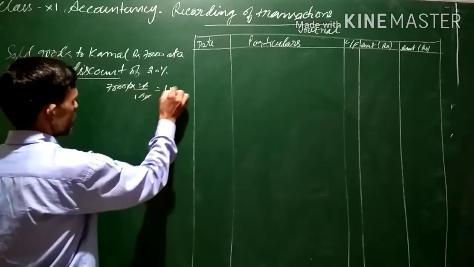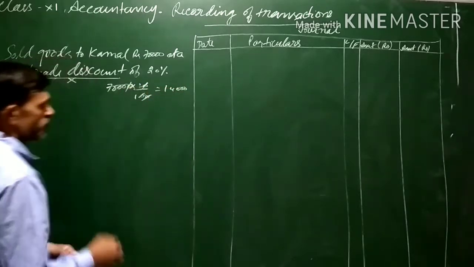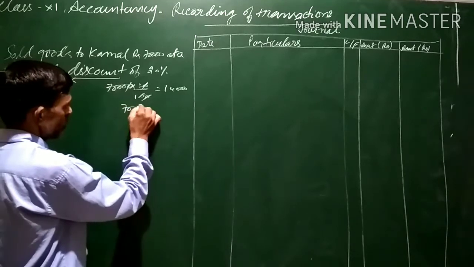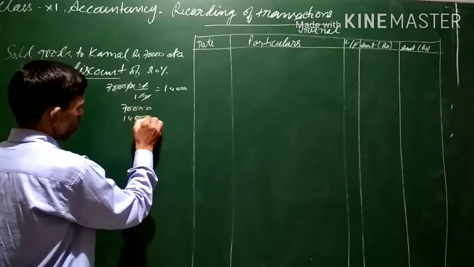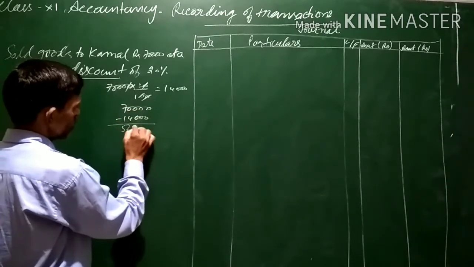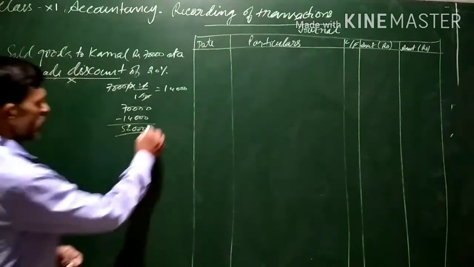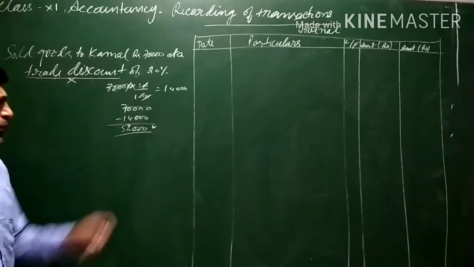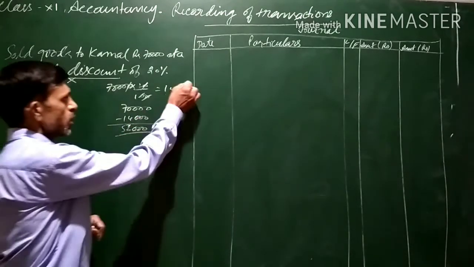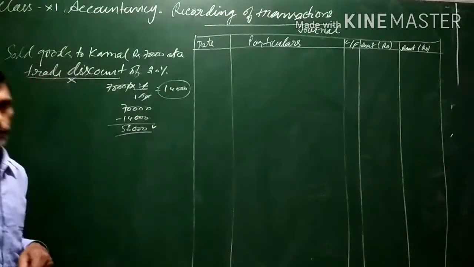The discount will come to 14,000. So out of this 70,000, 14,000 discount is being provided. It means for us the sale will be considered as only 56,000. This 14,000 will not come into the picture.